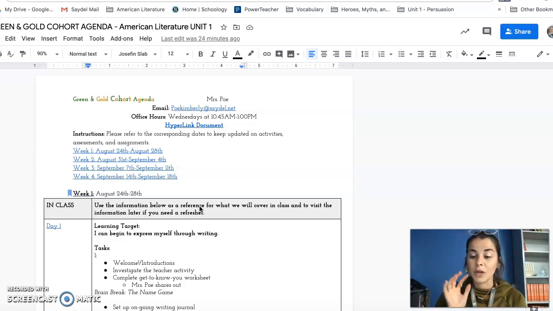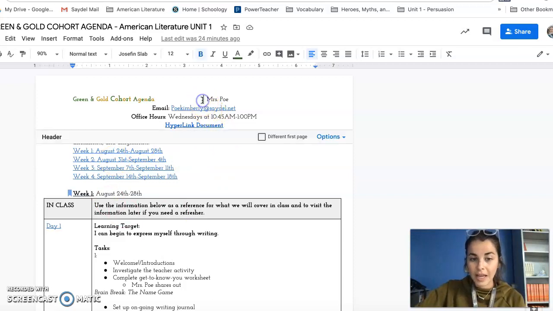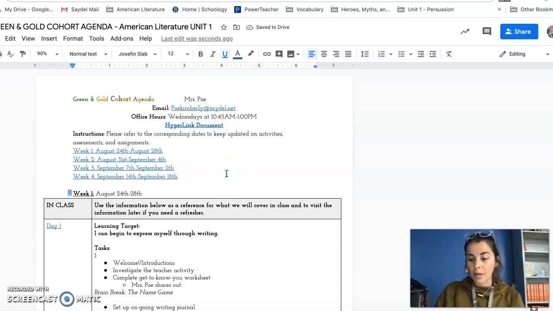All of your information will be on this agenda. This agenda is your lifeline. Do not ignore it. Make sure you are looking at it every single day. We had to figure out a way to put everything in one place so it is the least confusing possible, and this is what I came up with. So please make sure you are looking at it every single day to know your assignments and your assessments, everything that you need to complete.